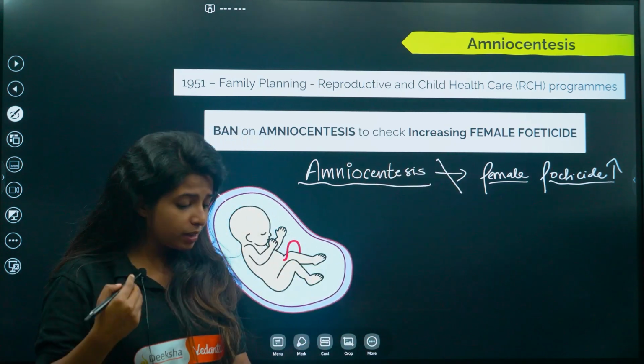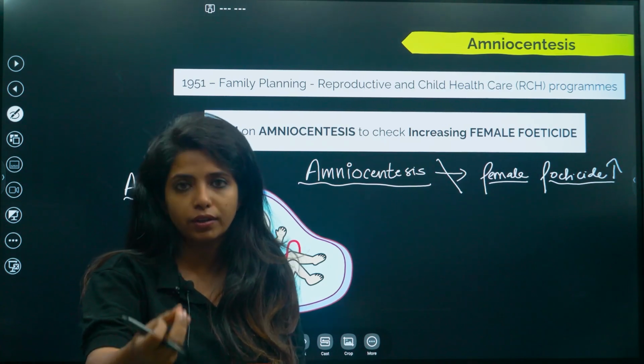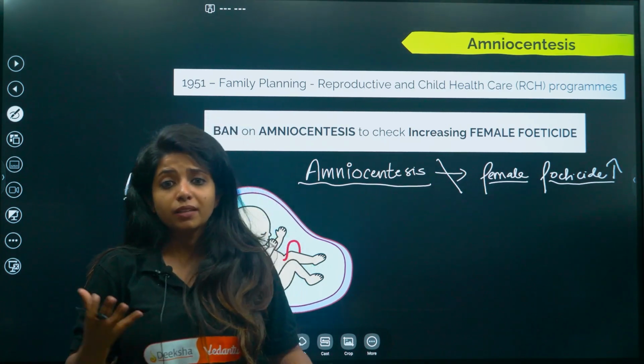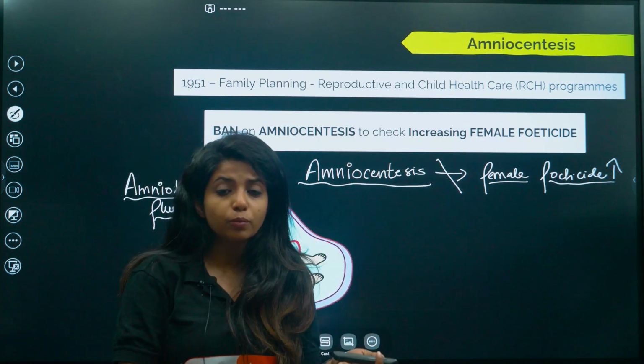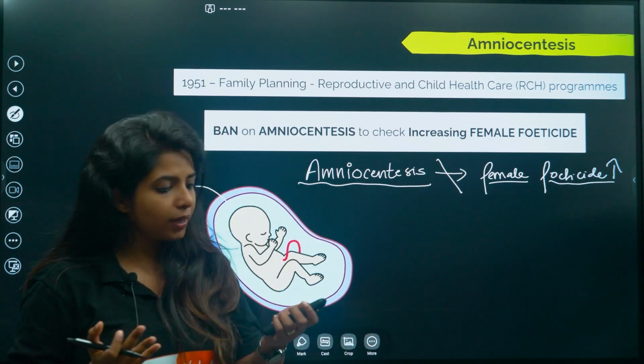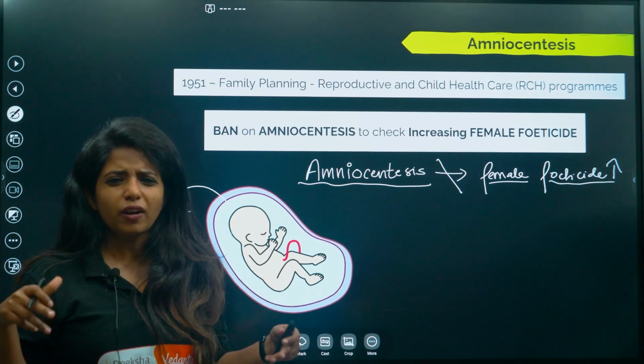What are the other functions, you may ask? Basically to find if the child has some genetic disorder, and they could probably do something about it. Okay, they could give the parents a chance to decide whether they should be having this child or not. So what kind of genetic disorders, and basically how do they find out all this?